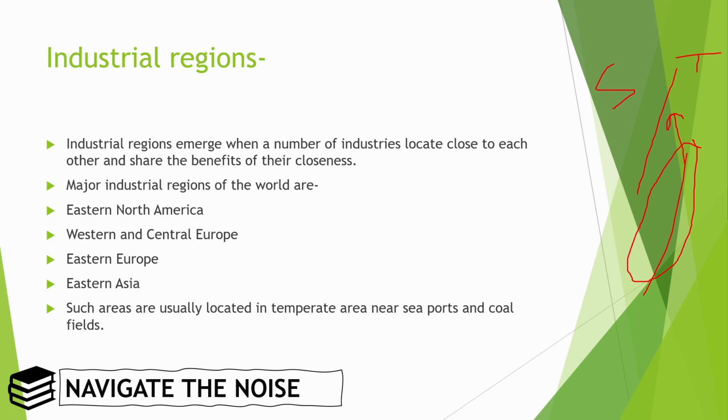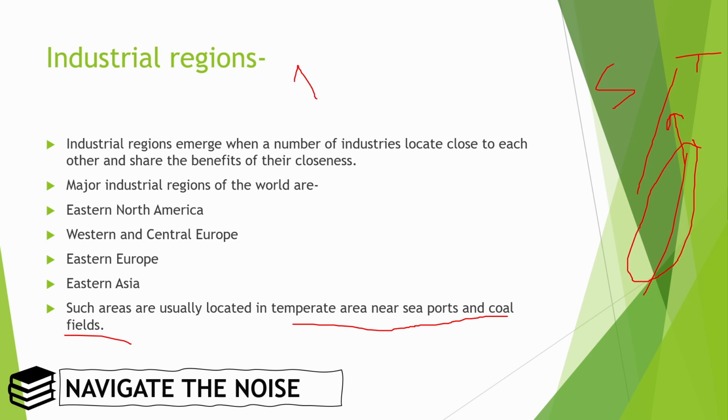Such areas are usually located in temperate areas near seaports and coal fields. We will discuss it later. So now, what is an industrial region? For example, if we talk about Bangalore, we are seeing that near the Bangalore region many new industries are emerging. And these new industries are also sharing their ideas, thought processes and resources, which helps all these industries grow mutually.